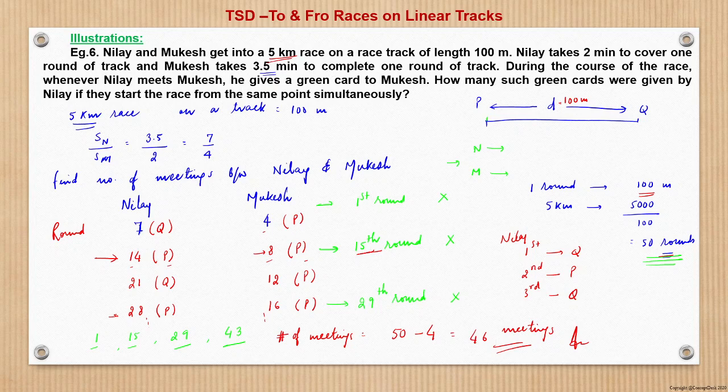Similarly, after the 28th round, that is in the 29th round, there would not be a meeting, and therefore we form a sequence: 1, 15, then plus 14, which is 29, then plus 14, which is 43. So, in total, 4 meetings will not happen. Out of the total 50 rounds, 4 rounds of meeting do not happen. So 46 meetings happen between the two, and that is the answer to this question.